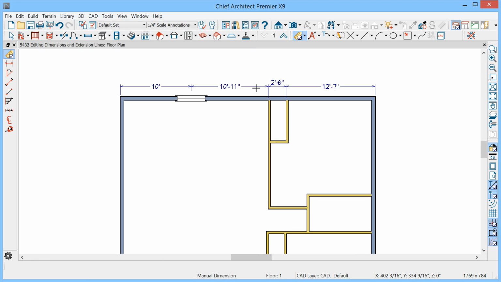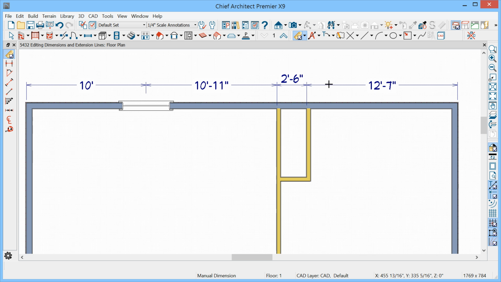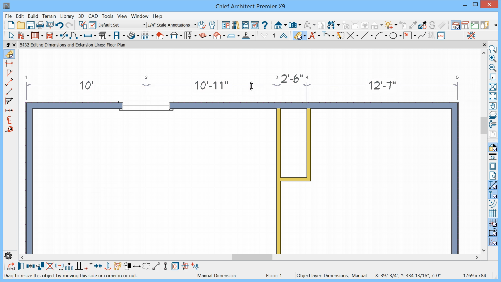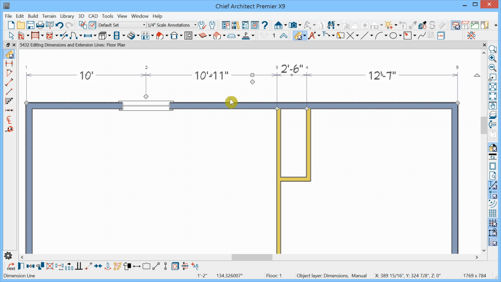and we'll select this dimension. In dimension mode, just left click anywhere and you will get a large drag handle where you click. So if I click here, I'll get it here, and it allows me to move the dimension to or from the wall, in this case, that it's referencing. You'll also see small square drag handles at each number. This allows you to easily move the numbers around to avoid clutter on your screen.